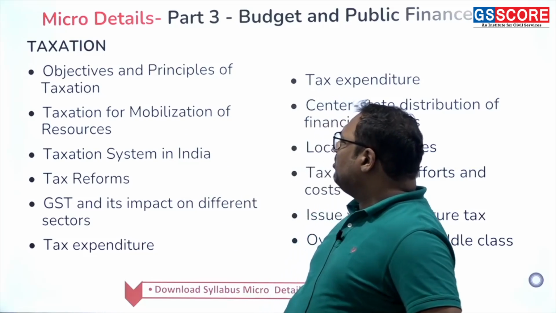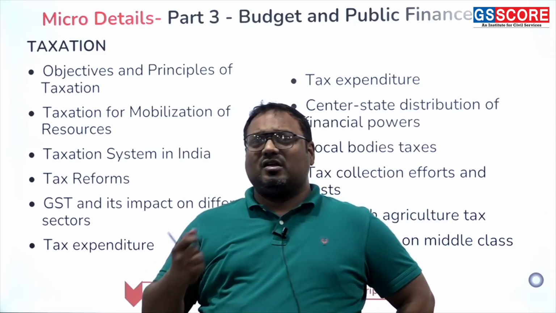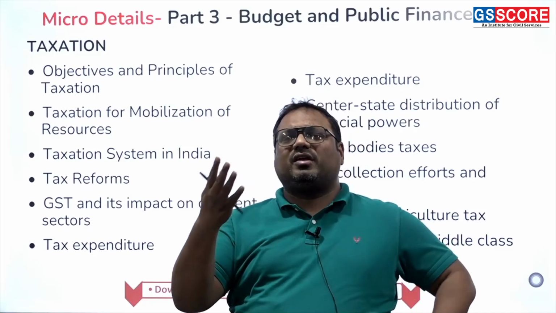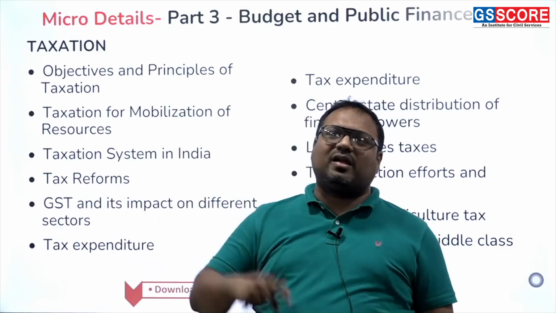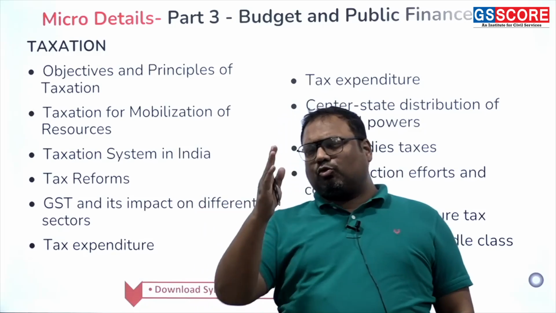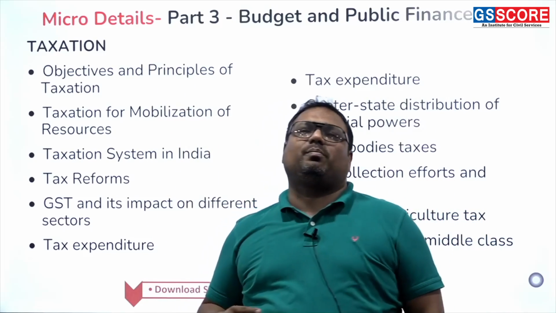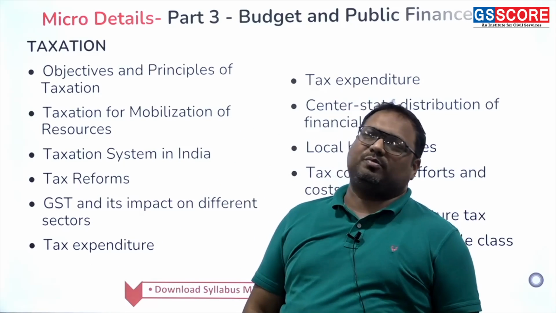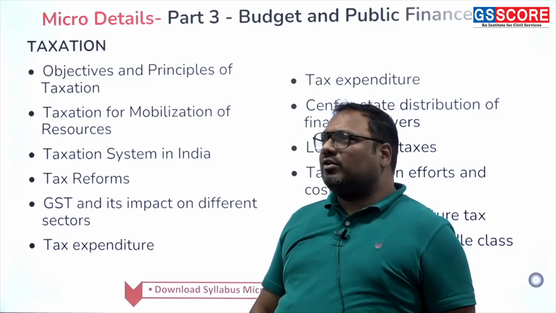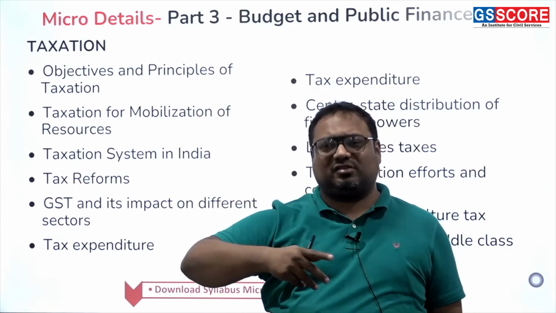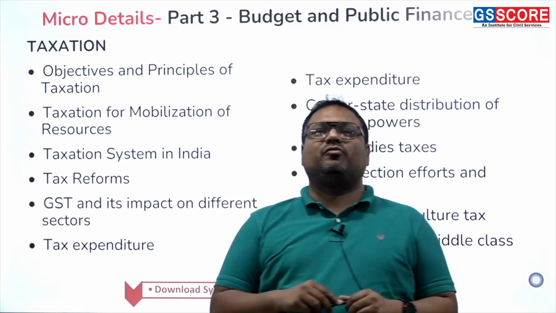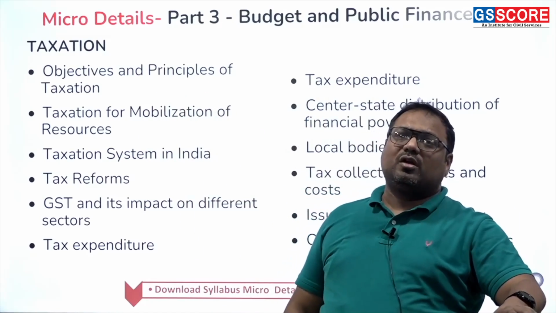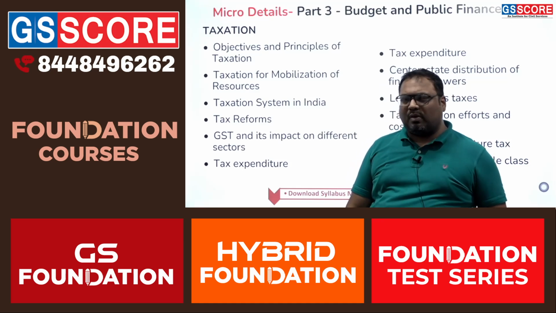Then next we have taxation for mobilization of resources, which is revenue, okay. So we impose taxes so that we can get money which we can invest back into economy. So this money is not just to run the machinery which I was talking about in the last part. We need money to run the machinery, that is your regular expenditure, revenue expenditure. But then apart from that, we also need money to take the country ahead, to invest. That is mobilization of resources. So we do tax extra in order to create infrastructure, in order to create institutions in order to improve public delivery of services.